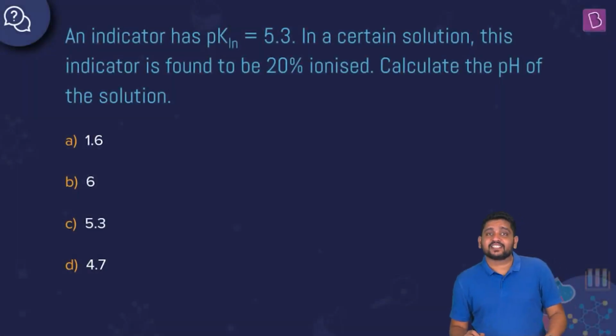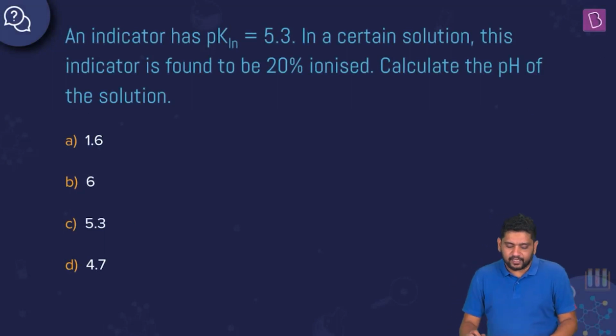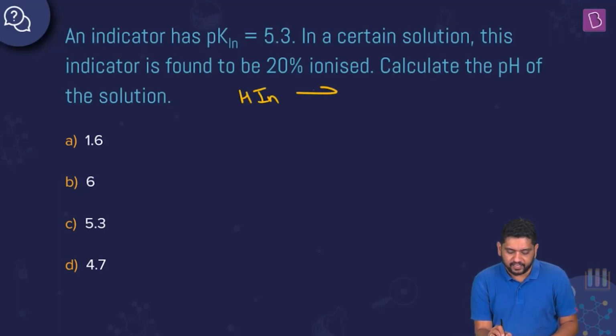Okay, this question says an indicator has pKin equal to 5.3. In a certain solution, the indicator is found to be 20% ionized. Calculate the pH of the solution. So what do we have here? We have, let's say, an acid indicator HIN. This is going to give us IN- and H+. So HIN gives H+ plus IN-.